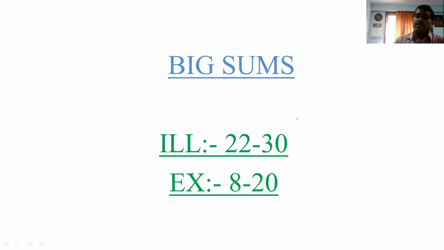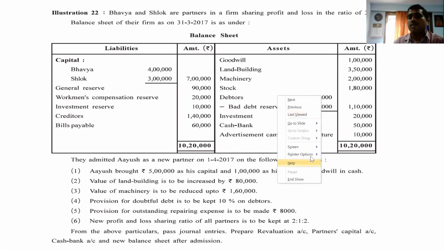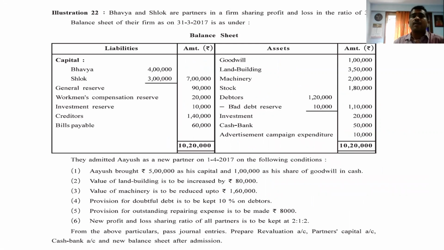So friends, let's see. This is the whole sum that can be asked in our board exam also. I'm just reading it for you. Bhavya and Shlok are the partners in a firm sharing profit and loss in the ratio 3:2. This ratio is the old ratio.